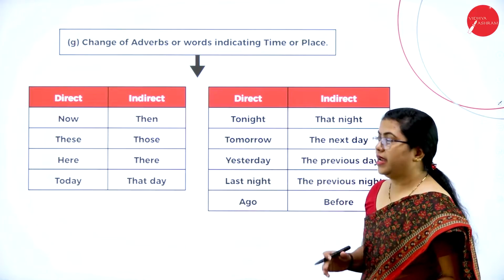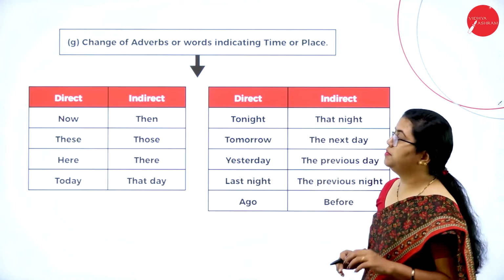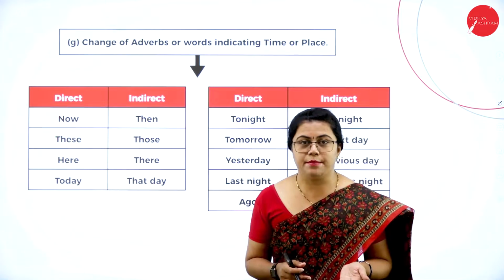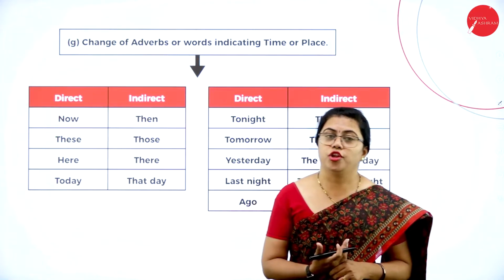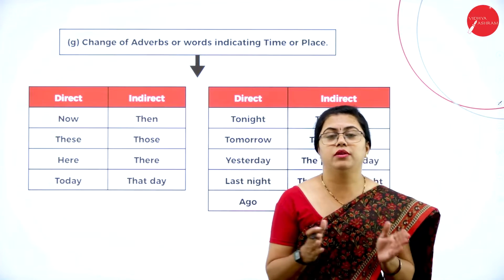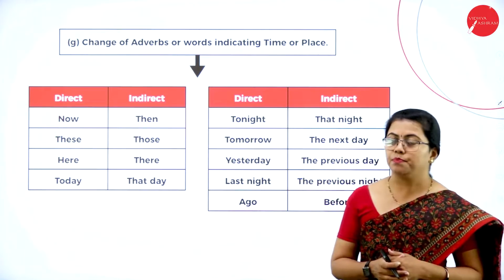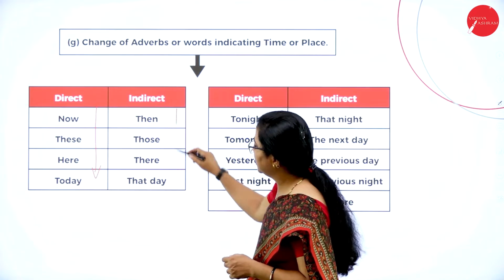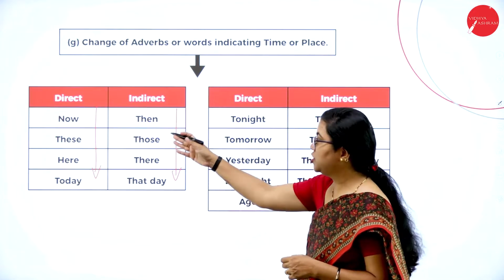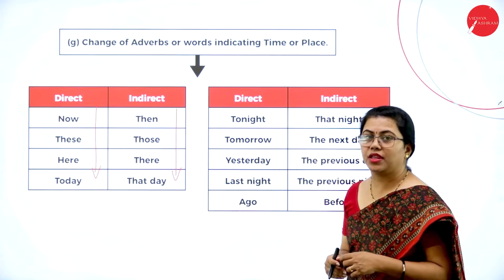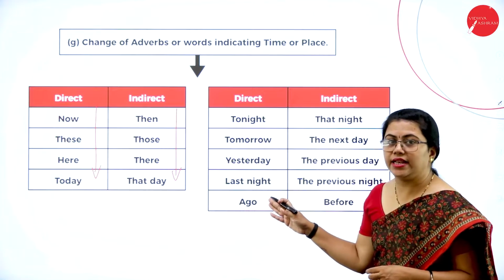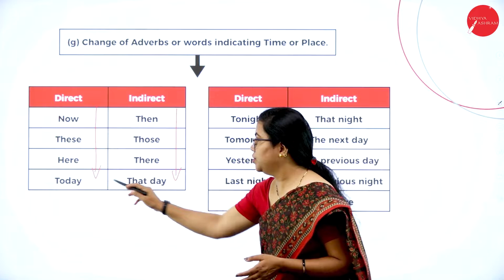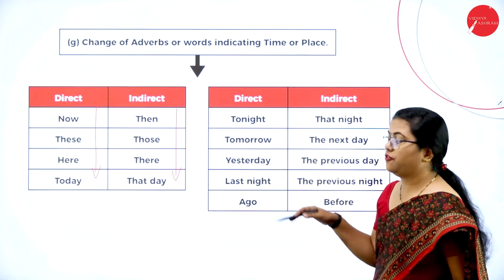So we'll move on to the next one, that is change of adverbs or verbs indicating time or place. How do you change it? Just now you saw an example, and here is a table for your reference to understand which word will be changed to which word. Here you can see these are all the words that are used in direct speech. These are the words that will be used in indirect speech when you are changing from there to here. So now will be changed to then. These will be changed to those. Here, there, today, that day. You can just refer to this table.